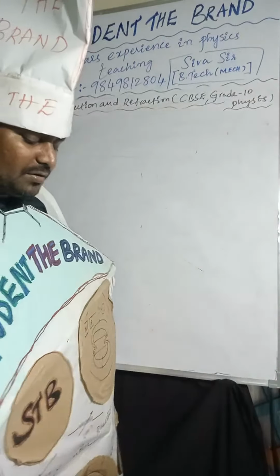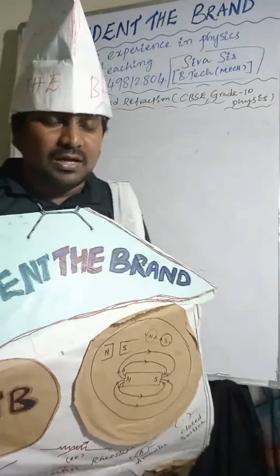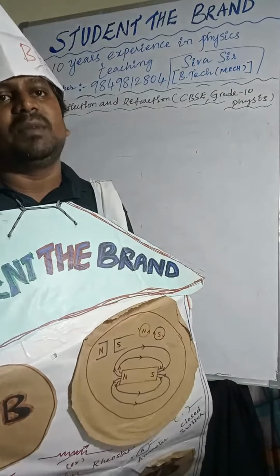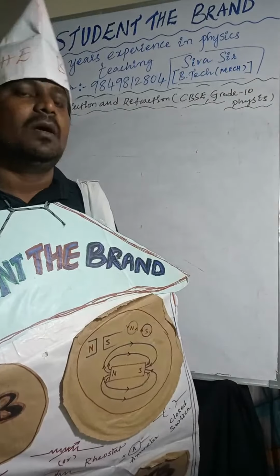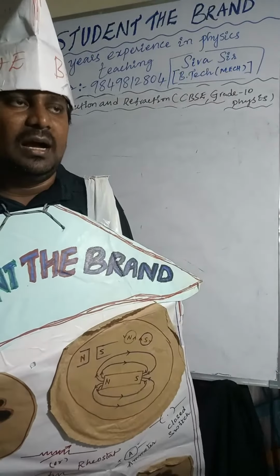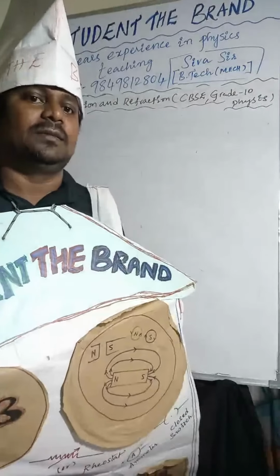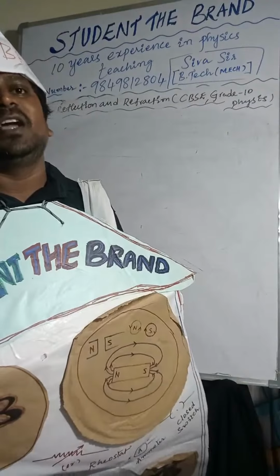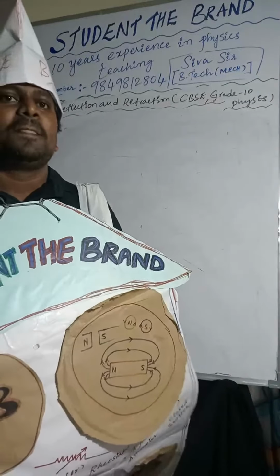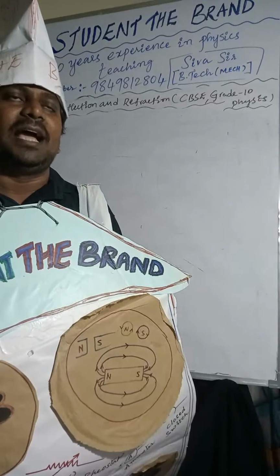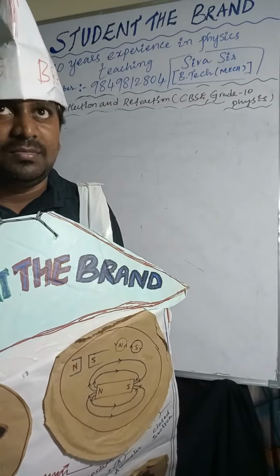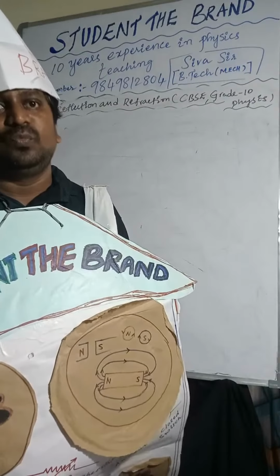Next, the lens formula: 1/f = 1/v - 1/u. Magnification equals height of the image by height of the object, that is nothing but v by u.